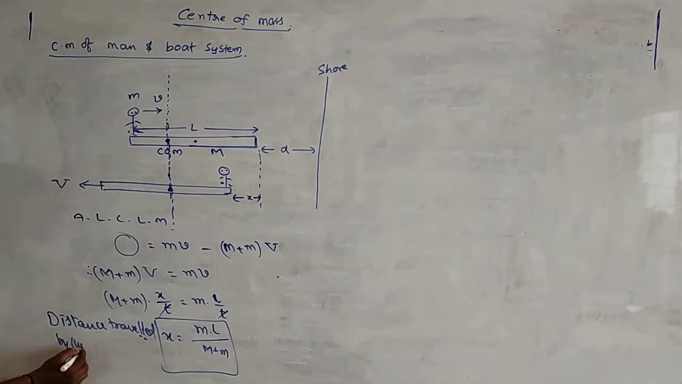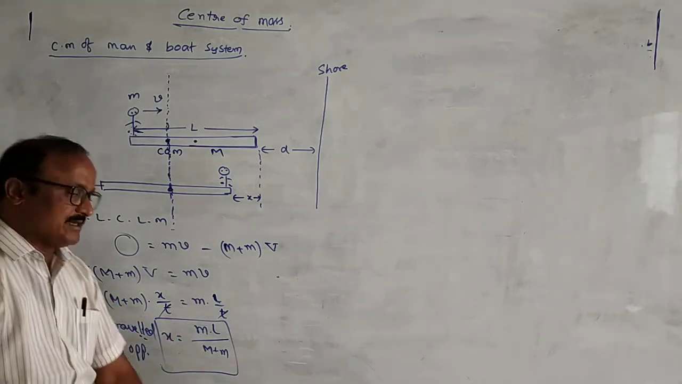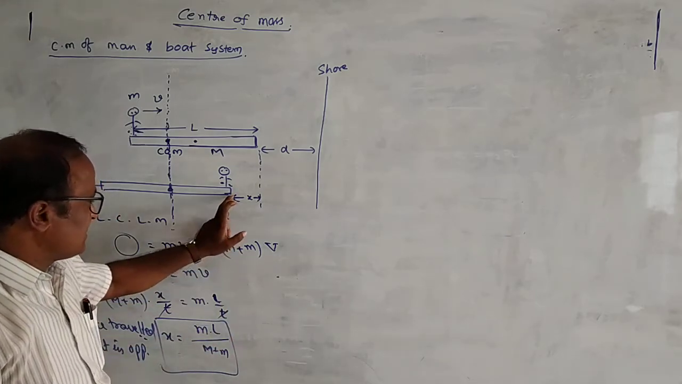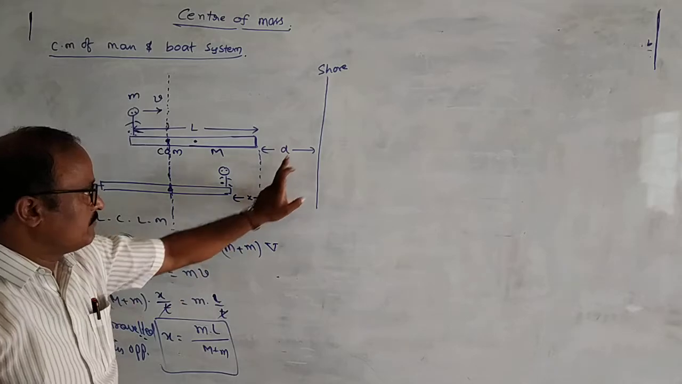The distance traveled by the boat in the opposite direction is given by x equal to m into l by M plus m. But sometimes it may be asked what is the distance of the boat from the shore, and it should be equal to d plus x.